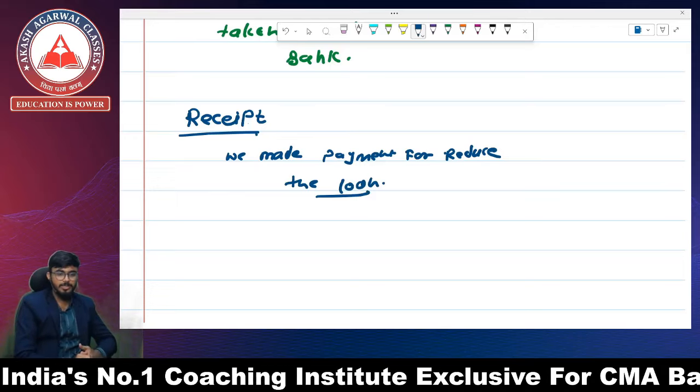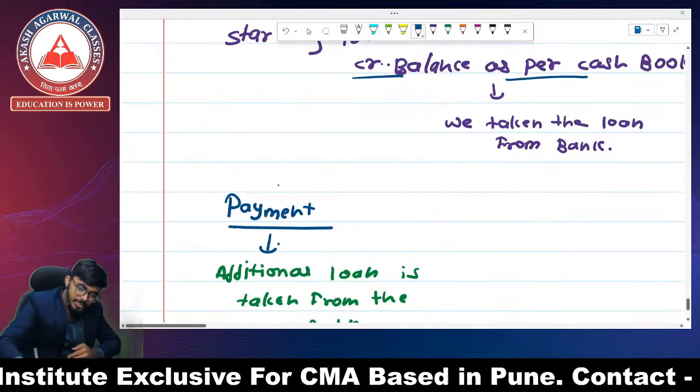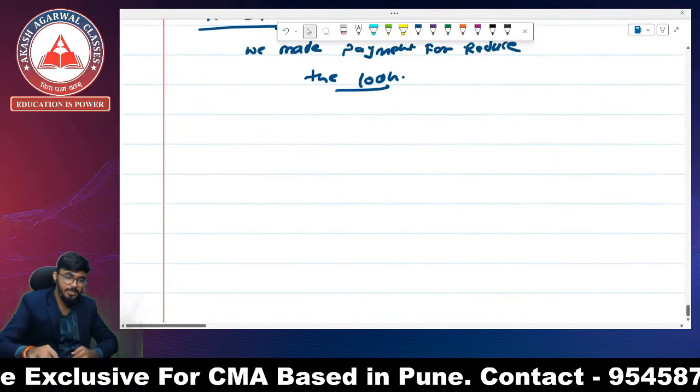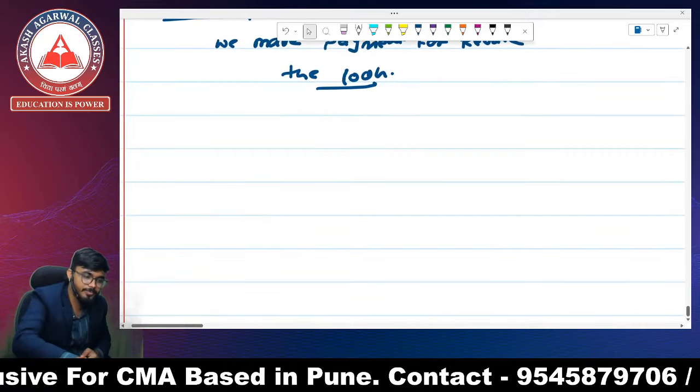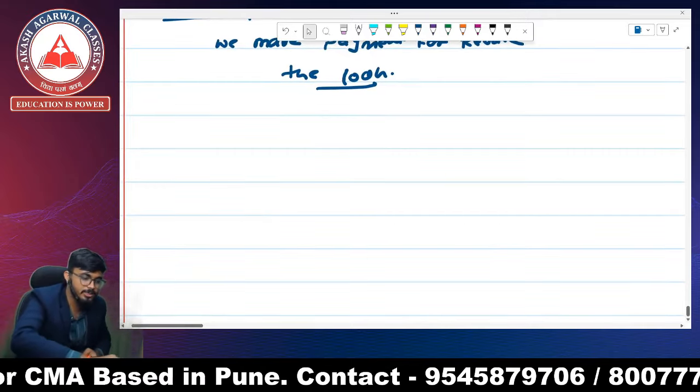Okay, so let's see the example, when the starting point is credit balance as per cash book. Let's see certain transactions.